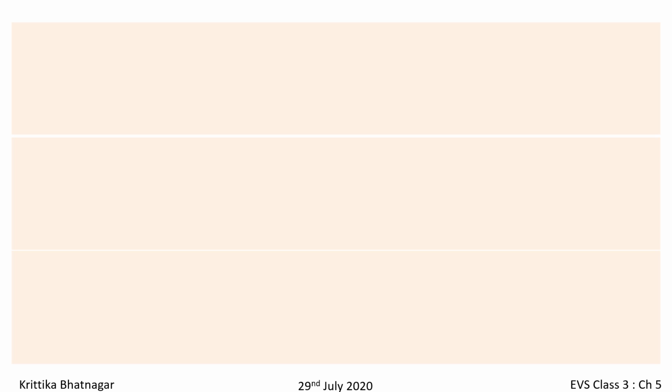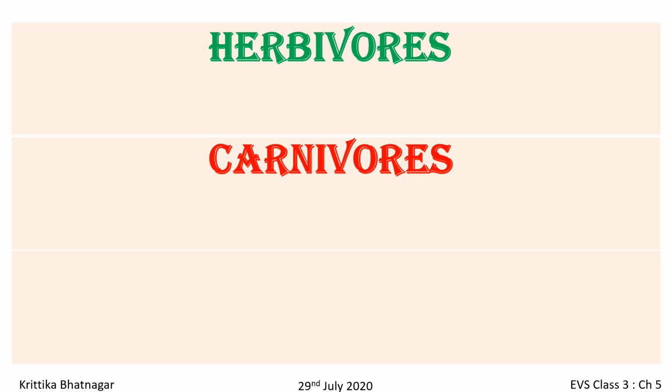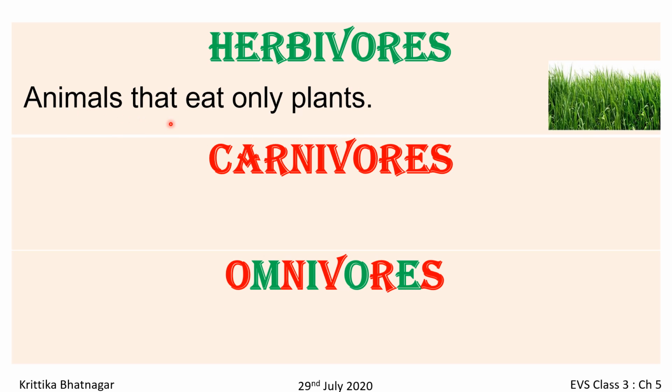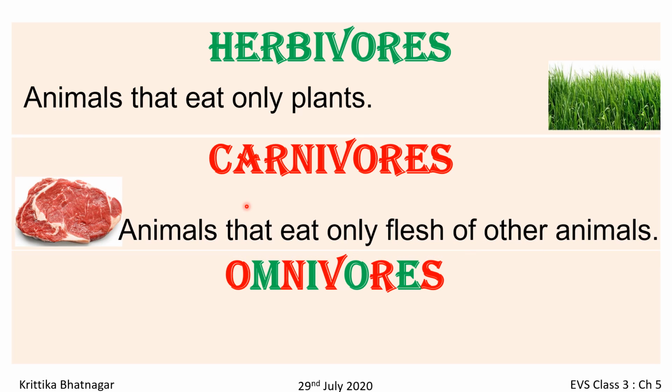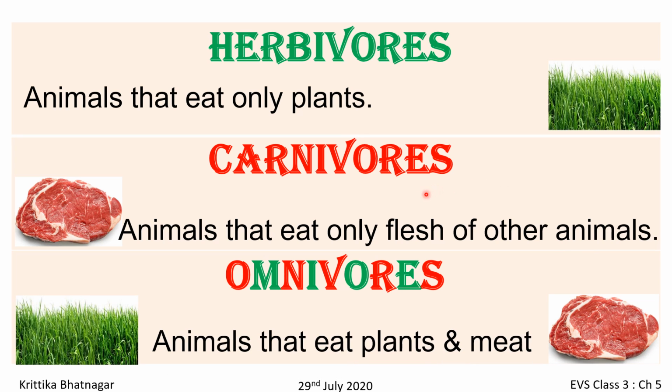Animals can be divided into 3 types: herbivores, carnivores, and omnivores. Herbivores are the animals that eat only plants. Carnivores, animals that eat only flesh of other animals. And omnivores, that eat both plants and meat or flesh of other animals.